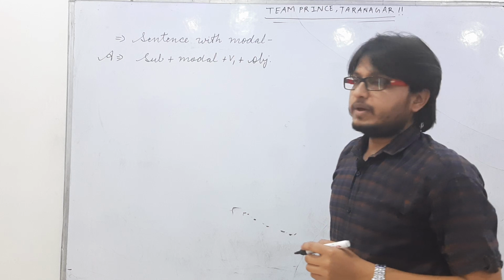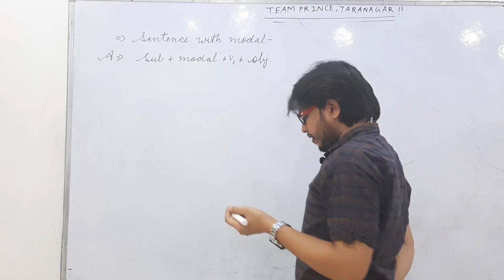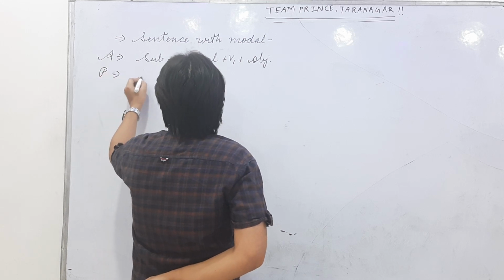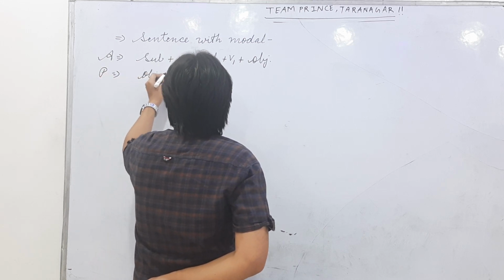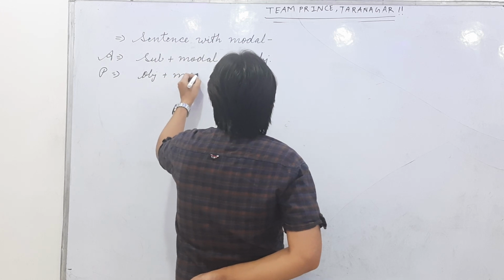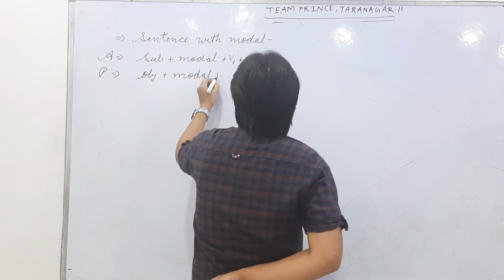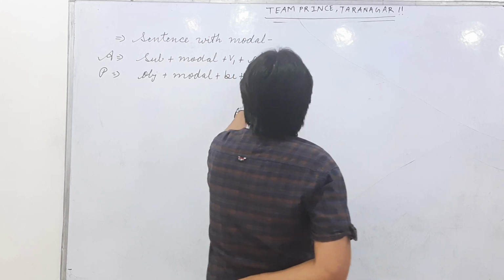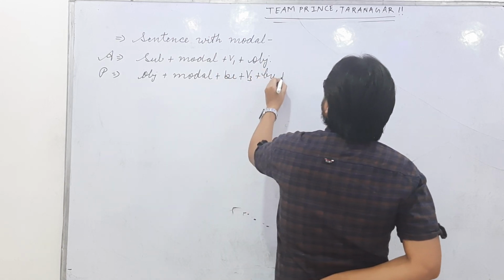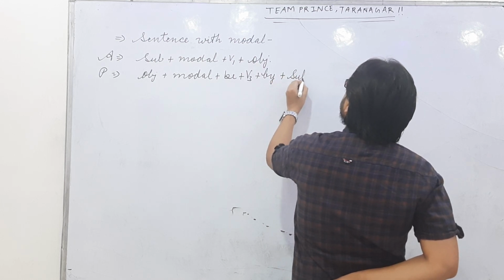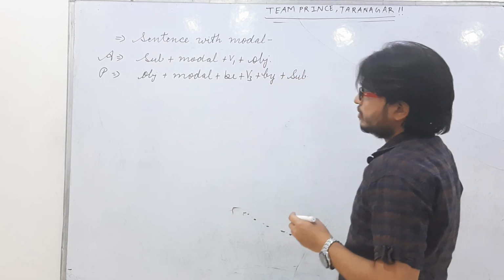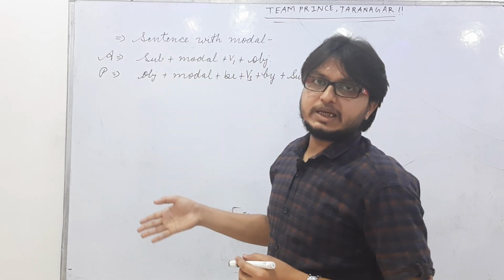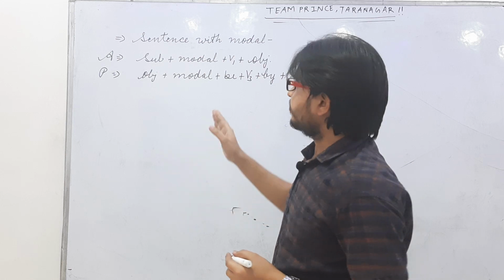Okay, when we change it into passive voice, the structure will be object plus modal plus be plus verb third plus by plus subject. The same structure will be used in all sentences which start with a modal.